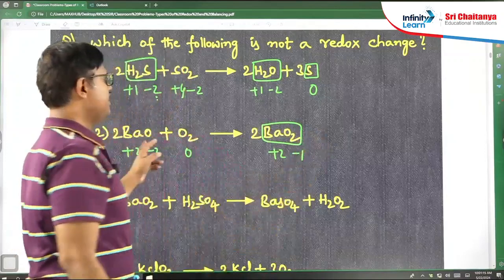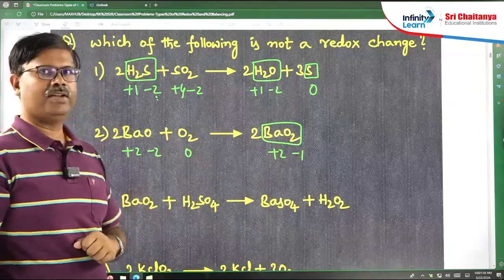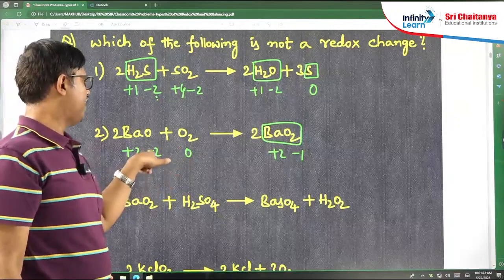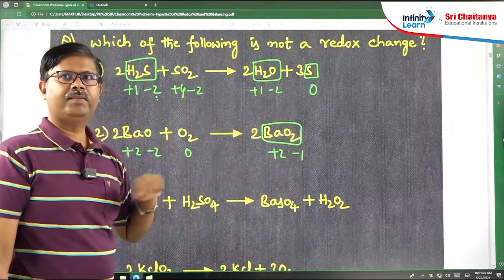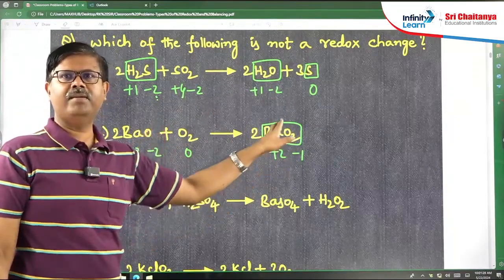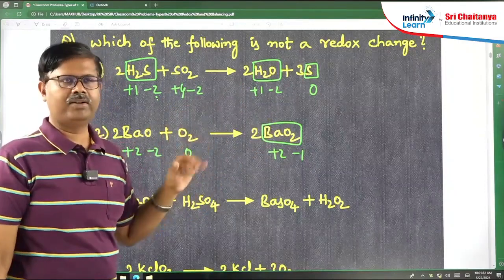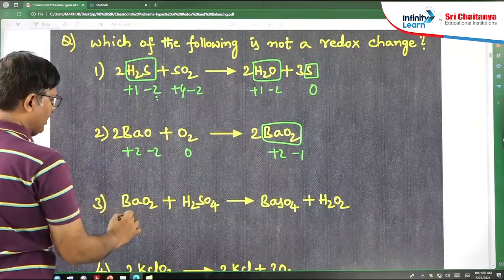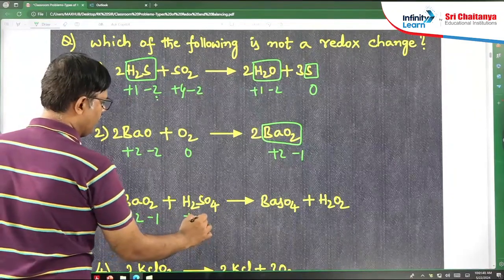So anyway, oxygen is changing oxidation state here. So this is also a redox reaction. Here the oxygens at -2 and 0 are changing into the -1 state. Some oxygens are increasing their oxidation number, some are decreasing their oxidation number. So redox reaction only.